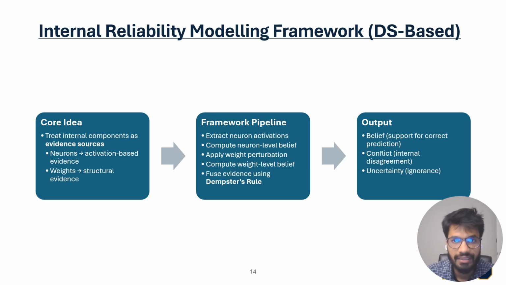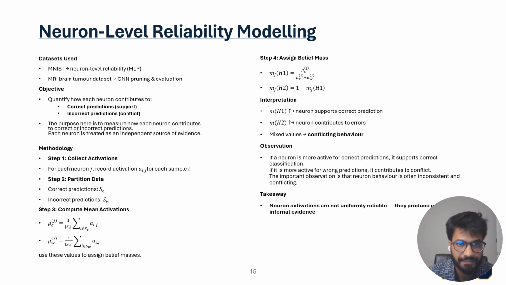The core idea is to treat internal neural network components as evidence sources. Neurons provide activation-based evidence. We observe how strongly each neuron activates for correct and incorrect predictions. Weights provide structural evidence. We test whether weight groups remain stable when small perturbations are applied. The pipeline has five main steps: extract neuron activations, compute neuron-level belief, apply weight perturbation, compute weight-level belief, and fuse the evidence using Dempster's rule. The final output includes belief, conflict, and uncertainty.